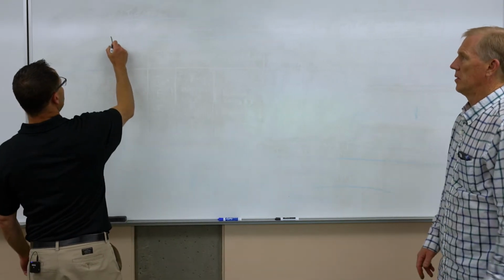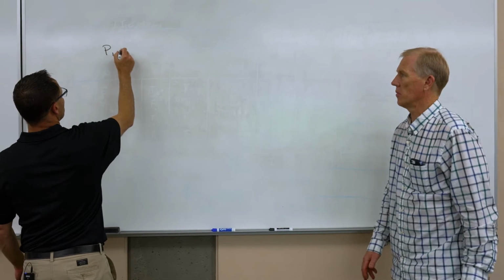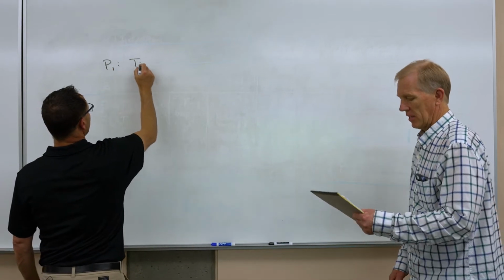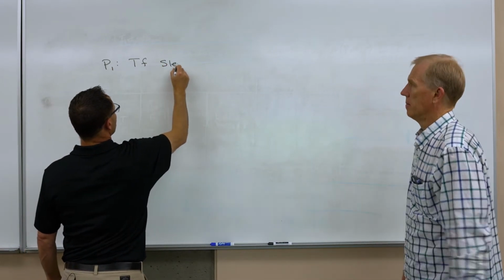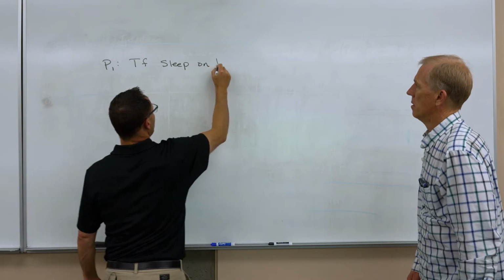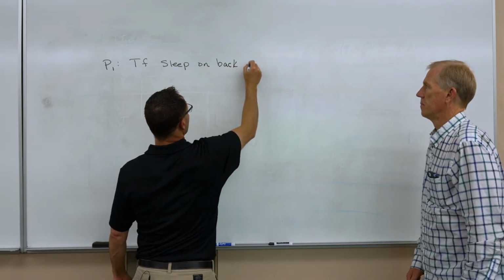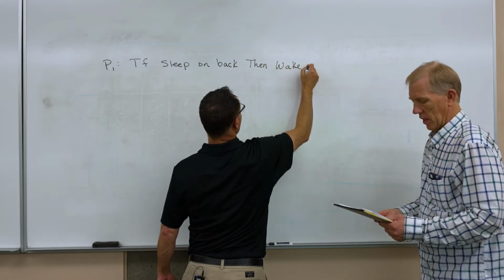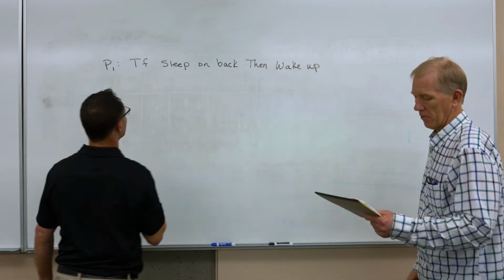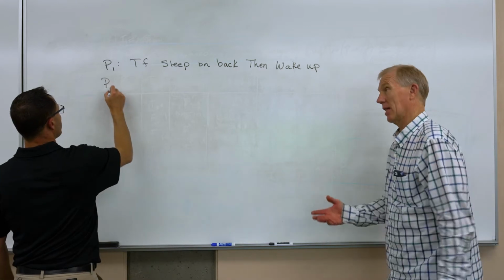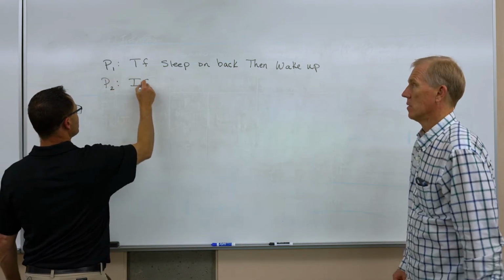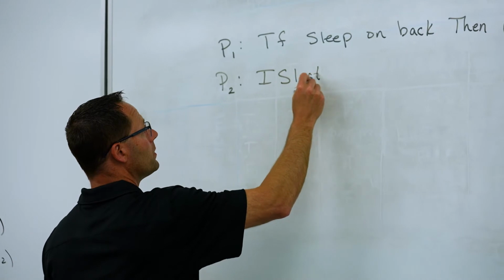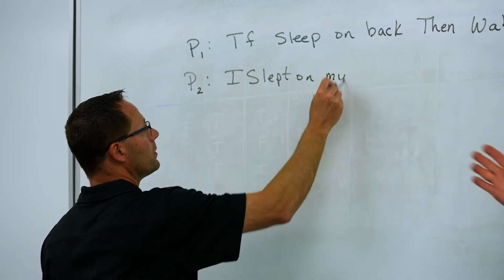So premise one, because we're testing arguments, and arguments have to have a premise. If I sleep on my back, then I wake up. So we have an if-then in our premise one. And this is a statement because it can be true or false. Premise two, I slept on my back. Just a fact, right? Also a statement because it's answerable by true or false.